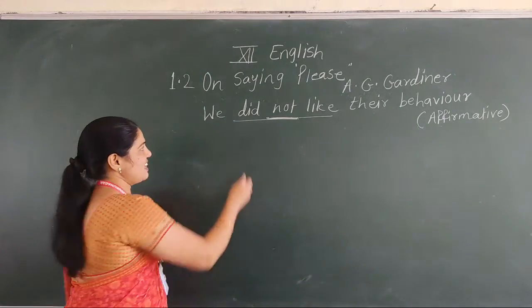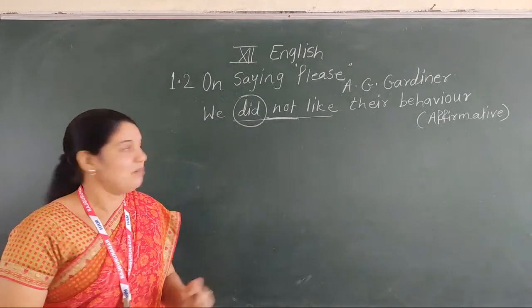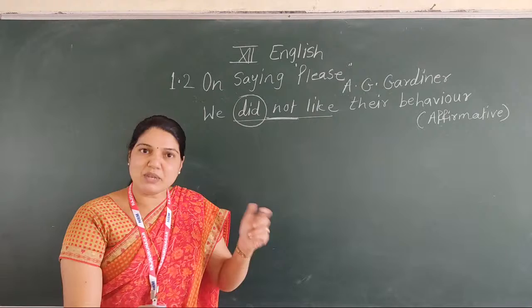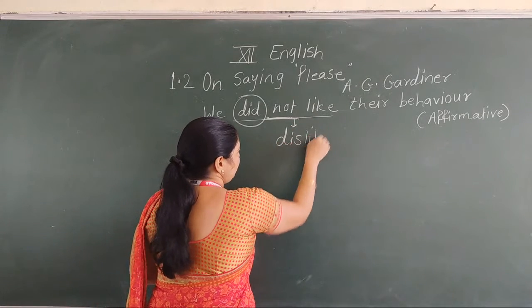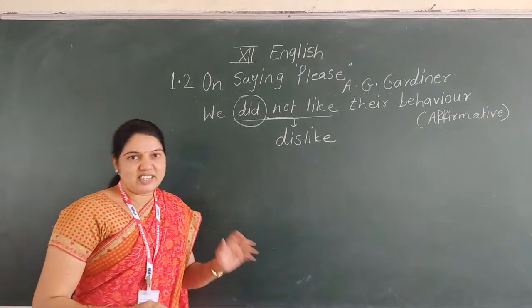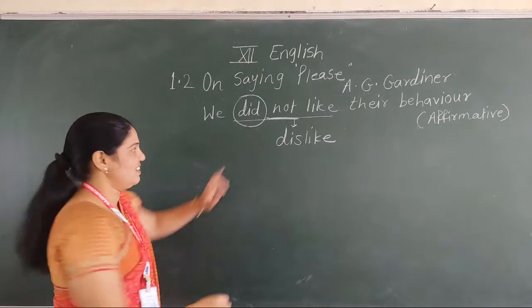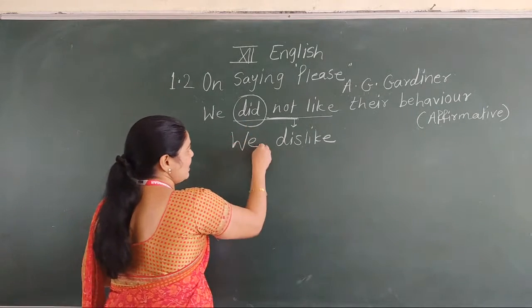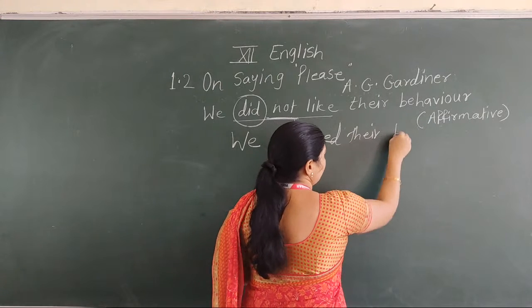First thing, and second, the tense of the sentence. Did not like means dislike. Not like means what here? Dislike. Not like means dislike. But what is the tense of the sentence? Past tense. That's why our answer is, we disliked their behavior.